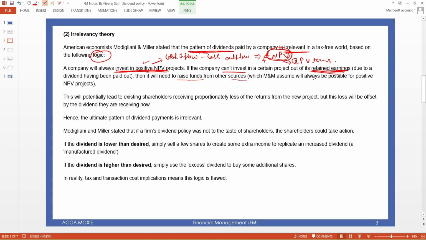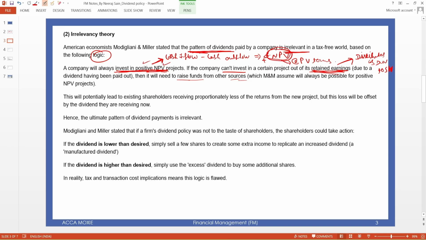If a company cannot invest in certain projects out of its retained earning, a company will always invest in positive NPV, but if the retained earning is distributed to shareholders as dividend, which means you cannot invest in the positive NPV projects.